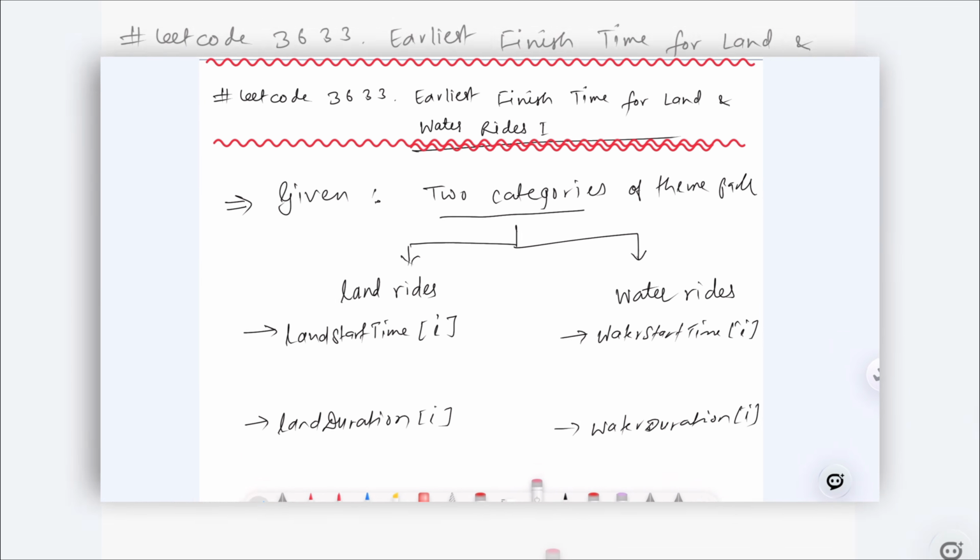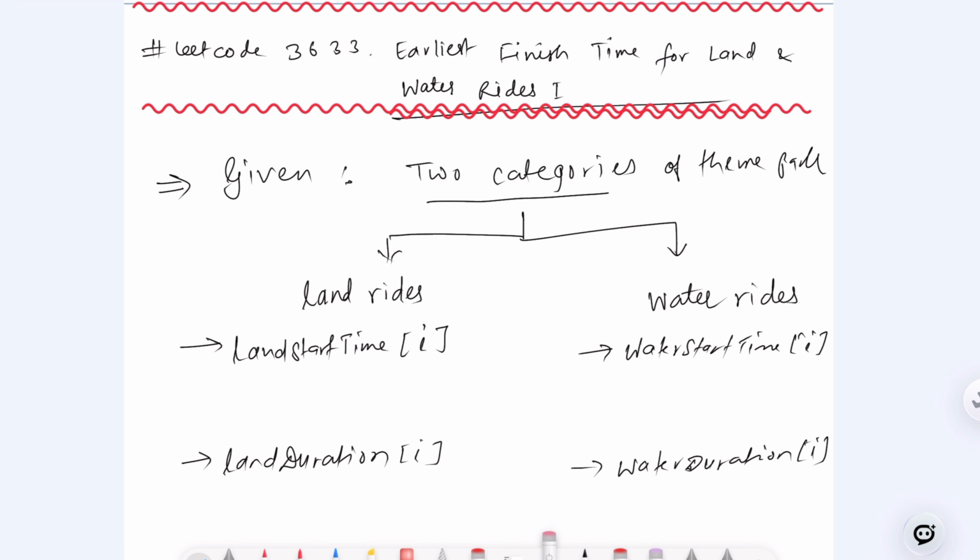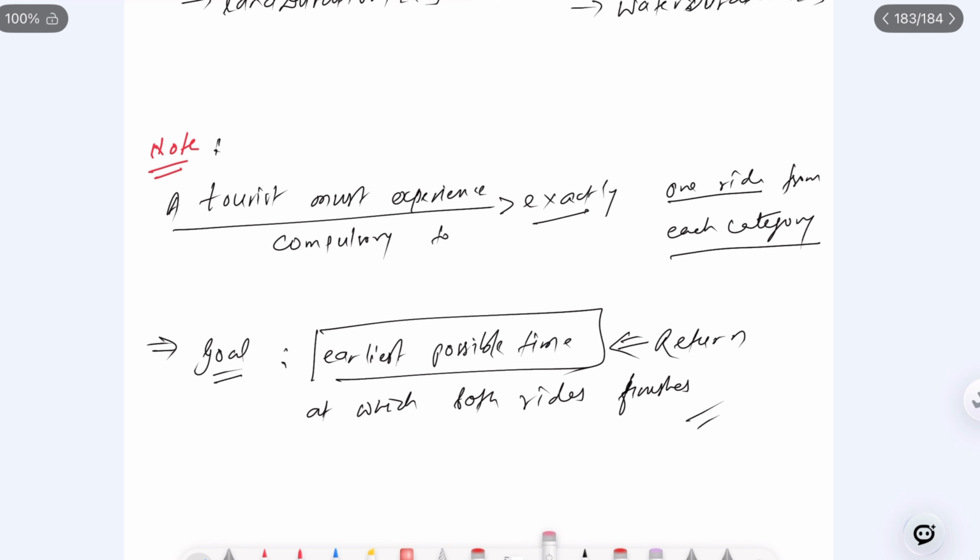So we are going to understand LeetCode 3633, the earliest finish time for land and water rides. We are given two categories of the theme park, land rides and water rides, and for each ride we have a start time and a duration: land start time and land duration, and similarly water start time and water duration.